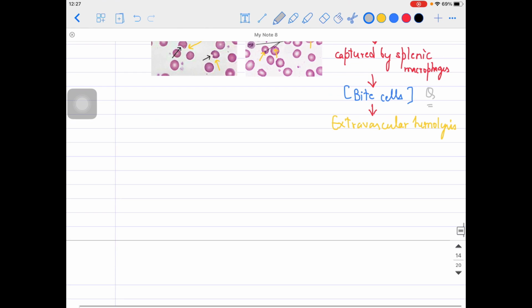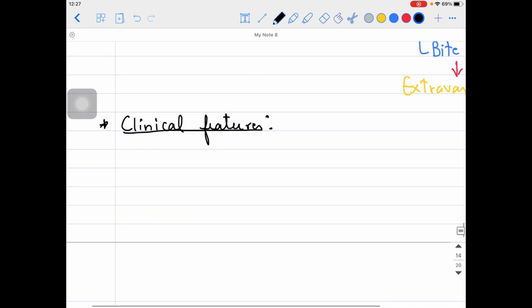Now let me come to the clinical features of these patients. As you know, hemolysis is happening on a larger scale. Intravascular hemolysis is happening, extravascular hemolysis is happening. So you can think that pallor might be there due to decreased hemoglobin due to oxidative stress. Then jaundice might appear. If there is jaundice, look at the conjunctiva of this patient and you will see the icterus over there.